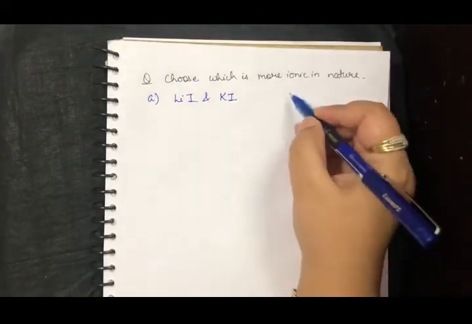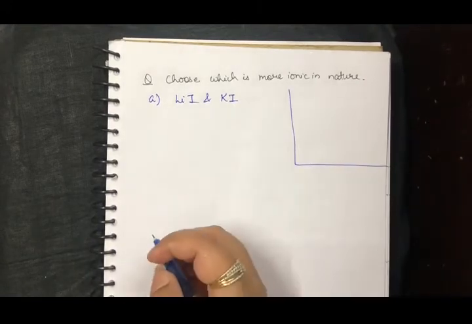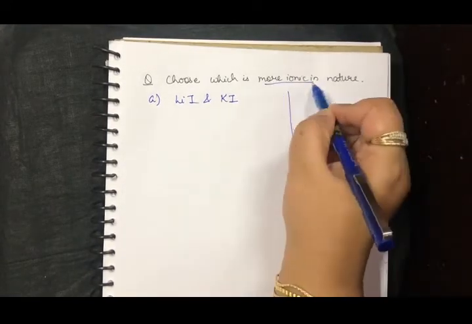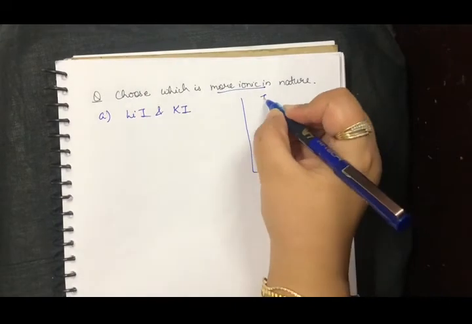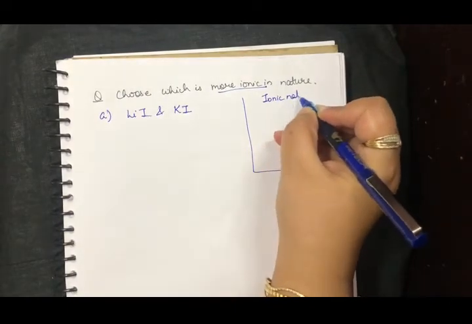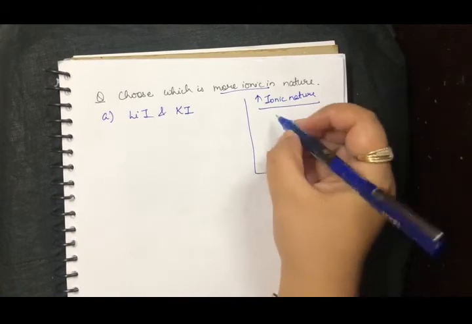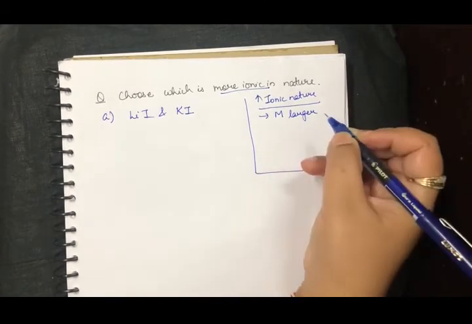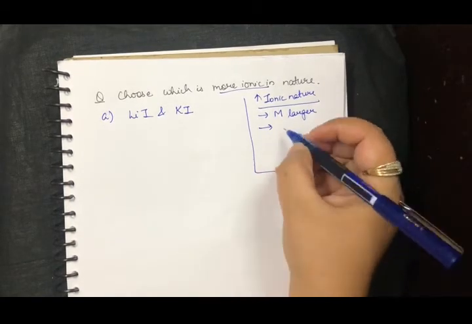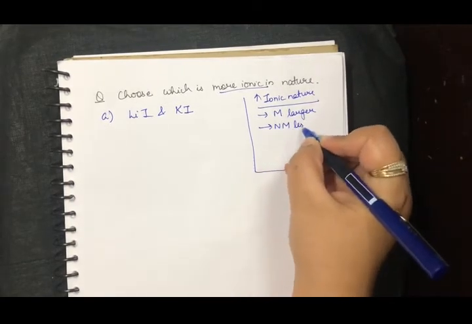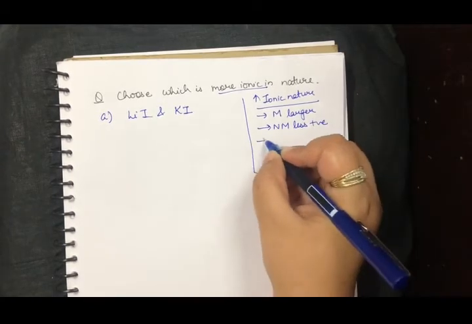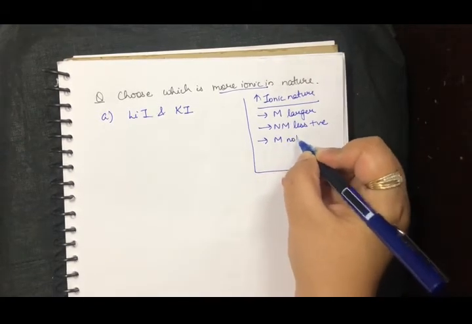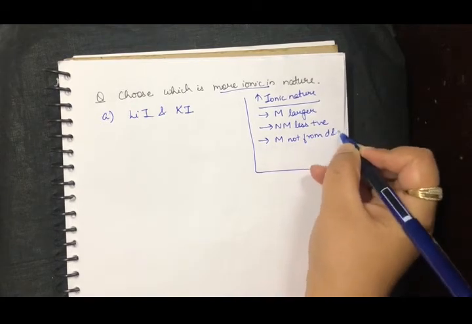So now I'll just write down all the things that we need to check here. We are going to check for ionic, and the points that I have just discussed before, they were for the covalent nature. So we know that if you are talking about ionic nature, the high ionic nature, what is the criteria? That metal is larger. हमने कोवेलेंट के लिए कहा था metal should be smaller. metal larger होना चाहिए, non metal less positive होना चाहिए, और metal not from D and F.